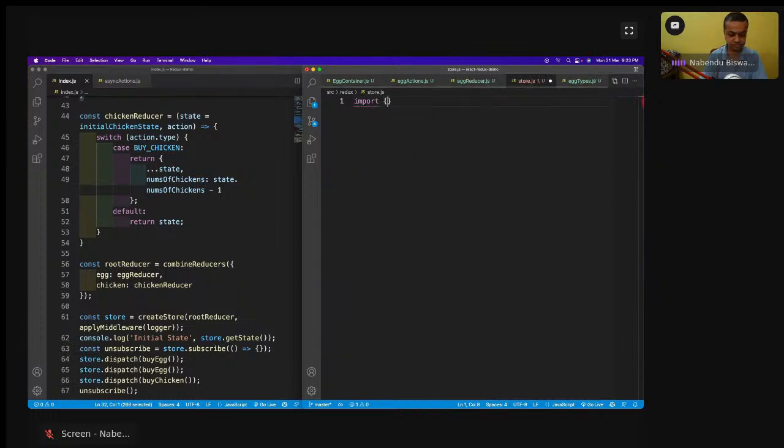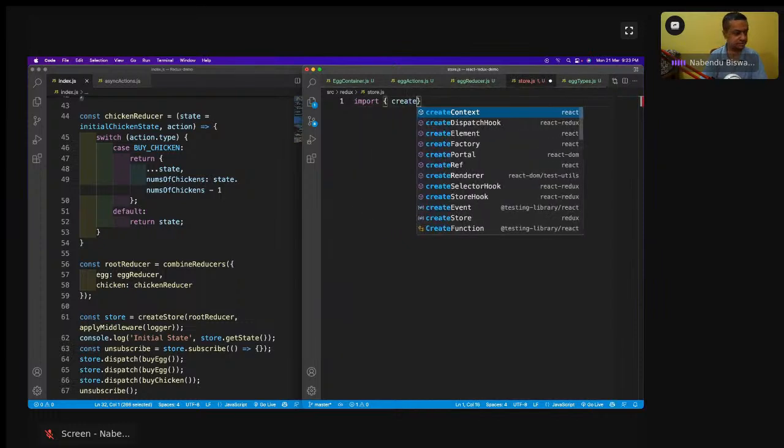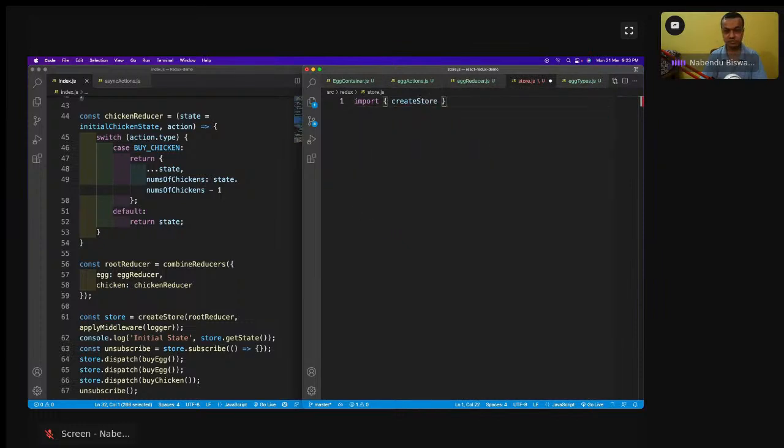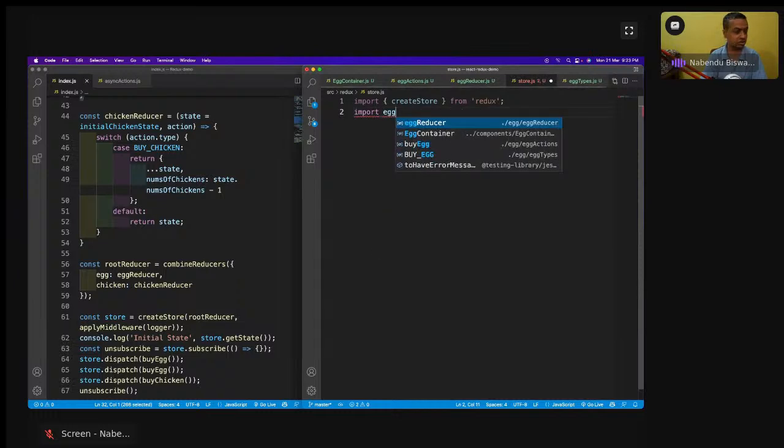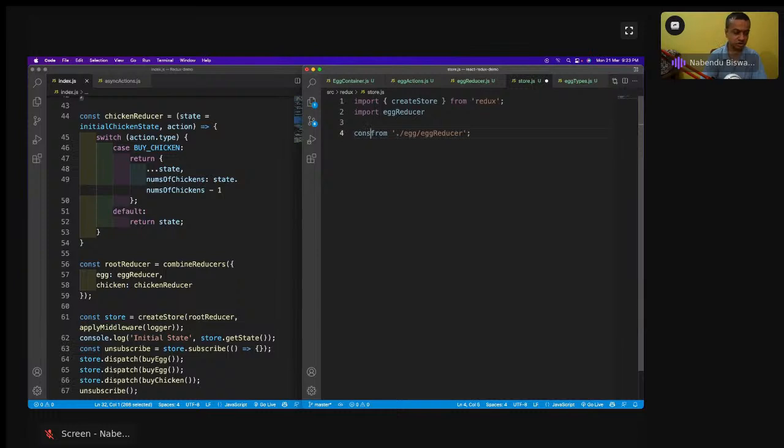And again here, import createStore from Redux, import actReducer from actReducer, I'm doing it, and then const store. So think of this as when we are having only the add thing in this Redux problem.